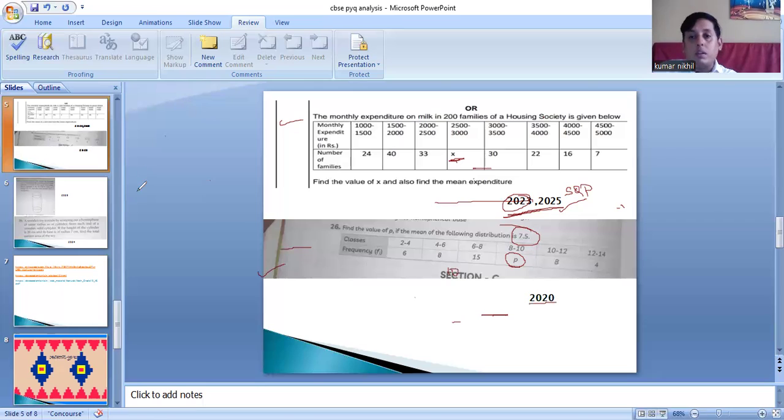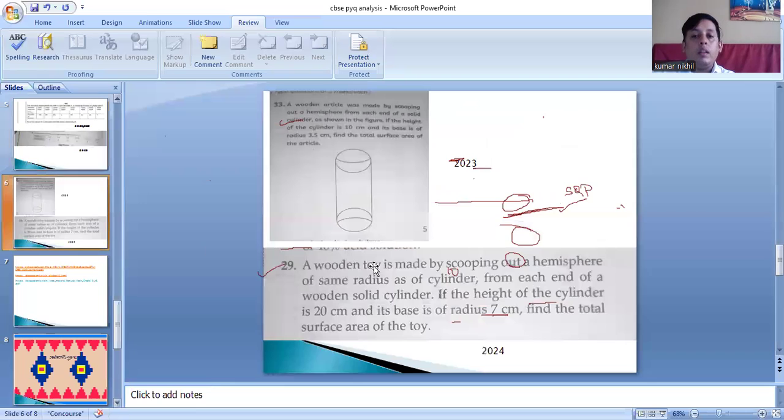One more question type I will be showing you, which is coming in high marks and repeated. See, this question has come in 2023. Wait a minute.